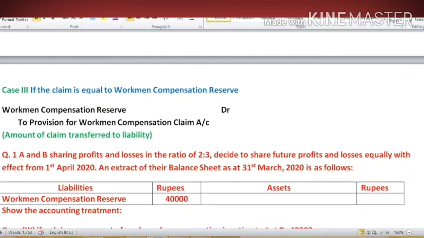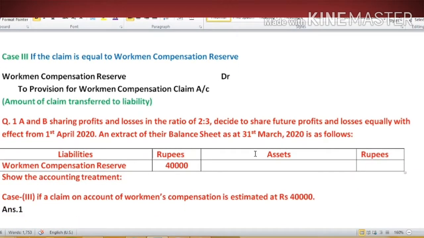If the claim is equal to the workman compensation reserve, it means the liability arising against this reserve is equal to the amount of reserve. It means the whole reserve will be utilized for adjusting this liability. Then what will be our entry? Workman compensation reserve account debit to provision for workman compensation claim account. Now let's understand this by taking this example.